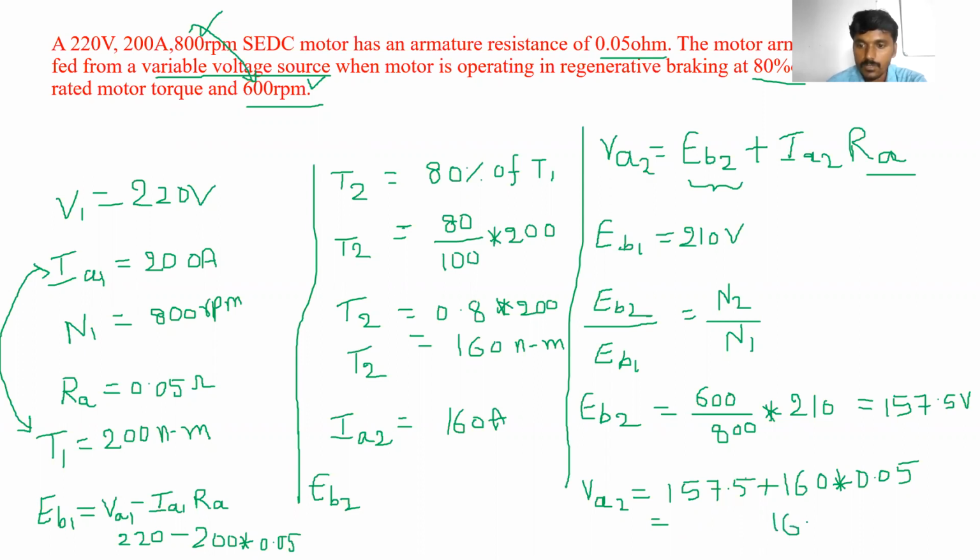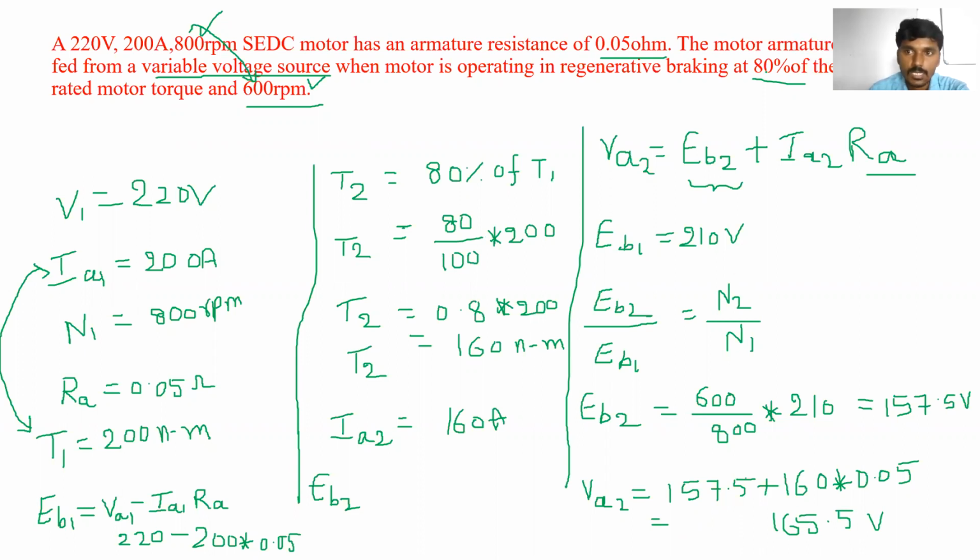VA2 is equal to 165.5 volts. This is the variable voltage source. This voltage is applied to the motor. When this voltage is applied to this motor, the motor current changes. That is the 80% of the rated torque. The motor current is 160 amperes, and the speed also changes.